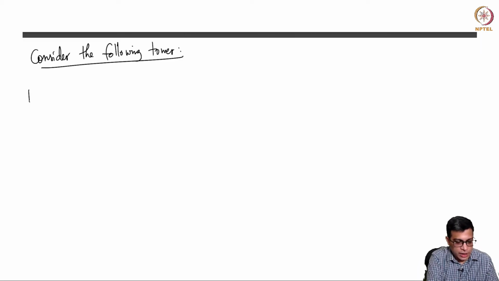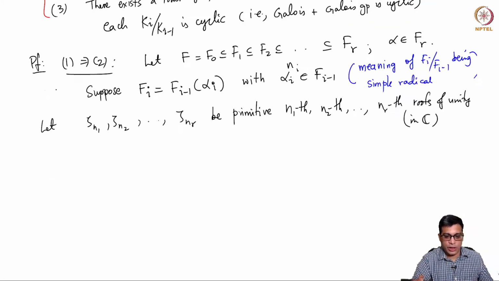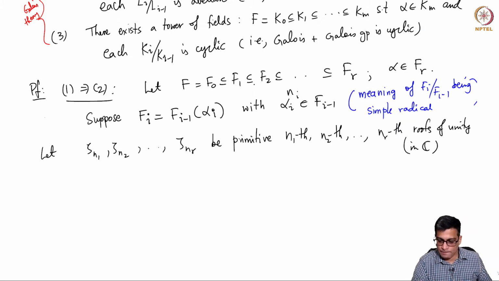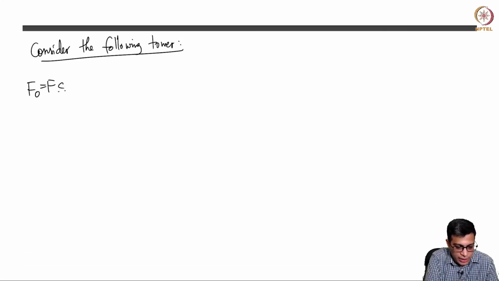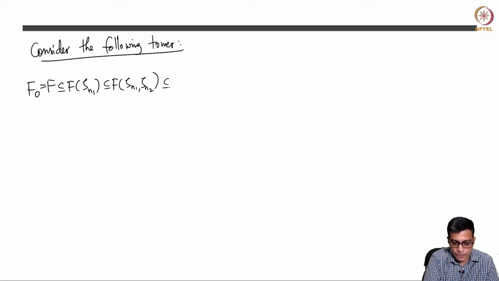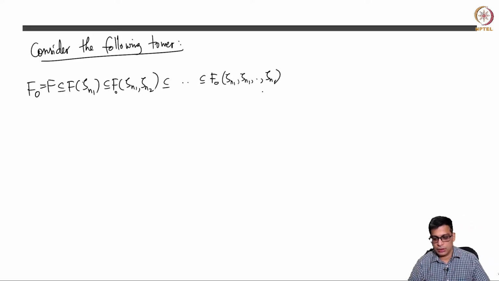Okay, so I'll start with f0, which is of course f. Remember the given tower is this. I'm going to add all these nth roots to f0 because I want to use our original theorem about Kummer extensions. So then I'll do f(zeta n1), f(zeta n1, zeta n2),